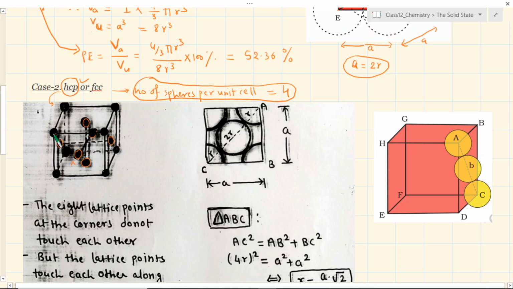when you try to put them together, 1 2 3 4 and the 5 of one plane together, then you will actually end up creating a certain separation between the corner atoms. They will be touching directly across the diagonal of the plane. Okay, diagonal of this plane they will be touching, no doubt. But then this touching, because this is in touch with all these four, this will try to push all the four a little bit away from each other, because the geometry is sphere, and ये जो थोड़ा सा गैप हो